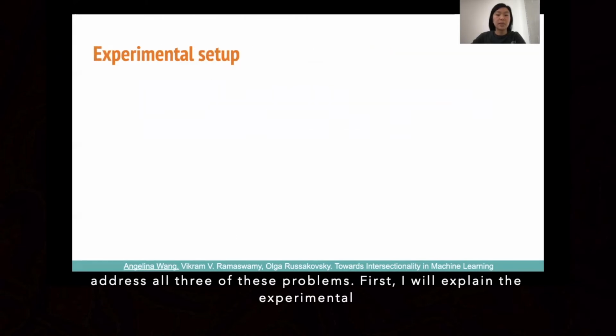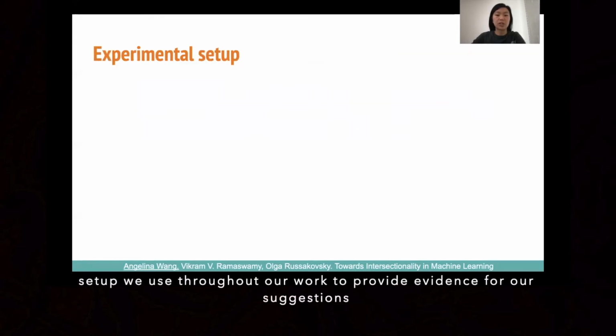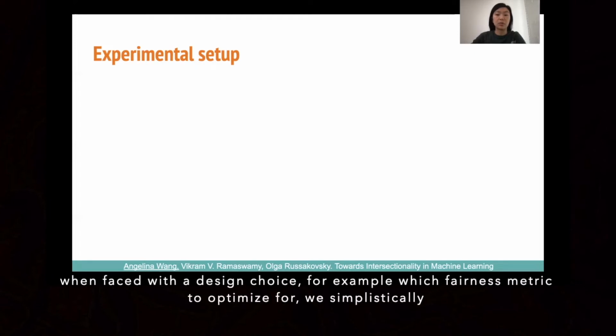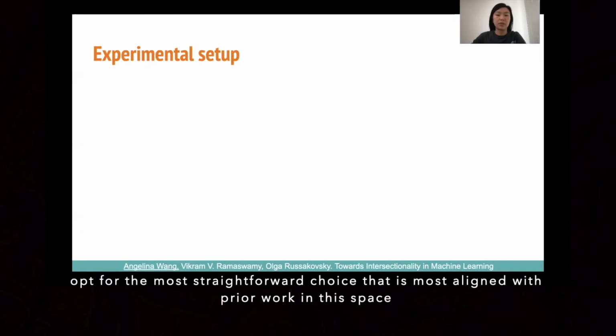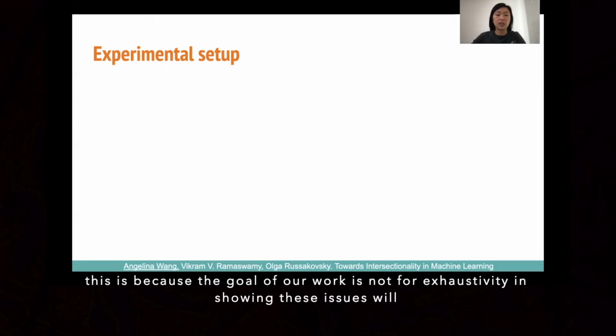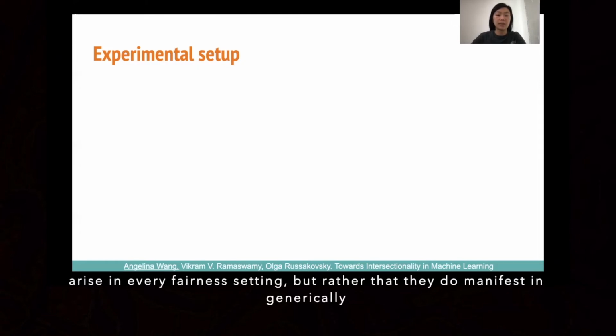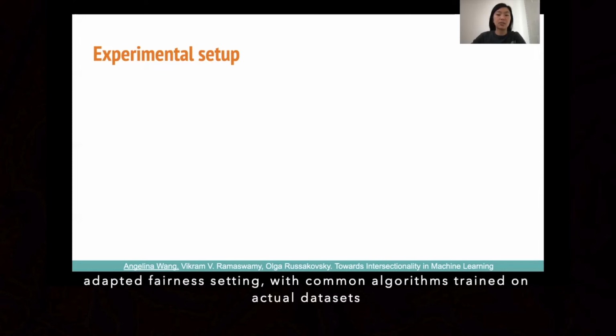First, I will explain the experimental setup we use throughout our work to provide evidence for our suggestions. When faced with a design choice, for example, which fairness metric to optimize for, we simplistically opt for the most straightforward choice that is most aligned with prior work in the space. This is because the goal of our work is not for exhaustivity in showing these issues will arise in every fairness setting, but rather that they do manifest in a generically adapted fairness setting with common algorithms trained on actual datasets.